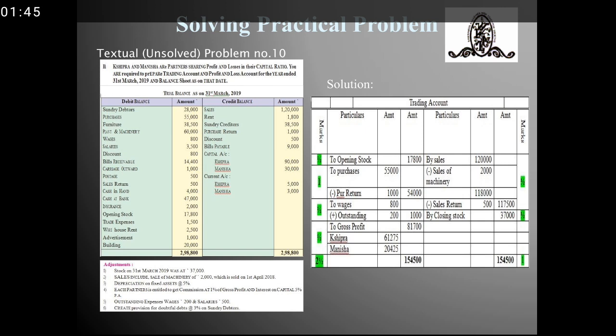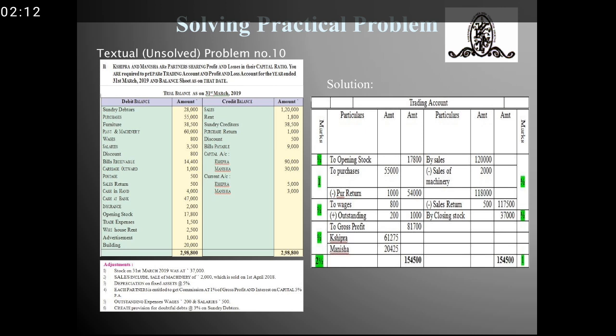Next, sales including sale of machinery of 2,000 which is sold on 1st April 2018. Now, as it is a sale of machinery, the first effect we will give in the trading account on the credit side, and the second effect will be given by deducting the sale of machinery from the machinery's amount.